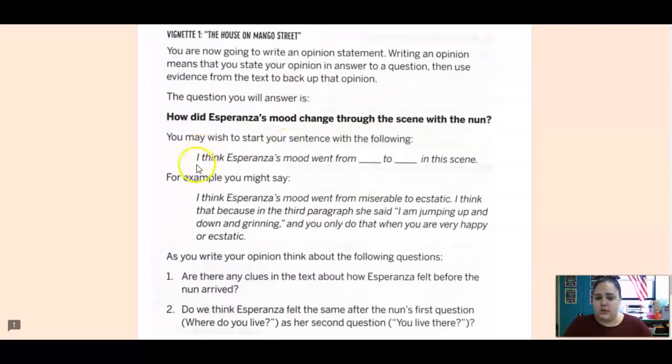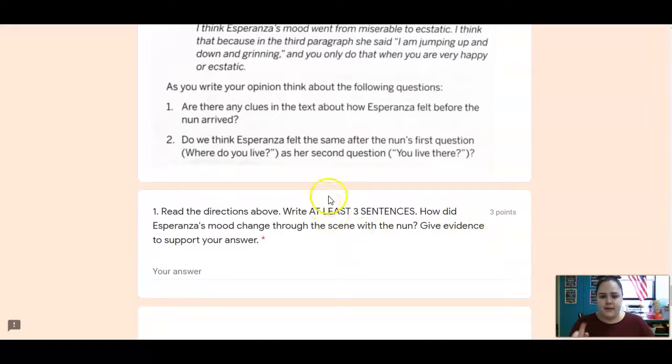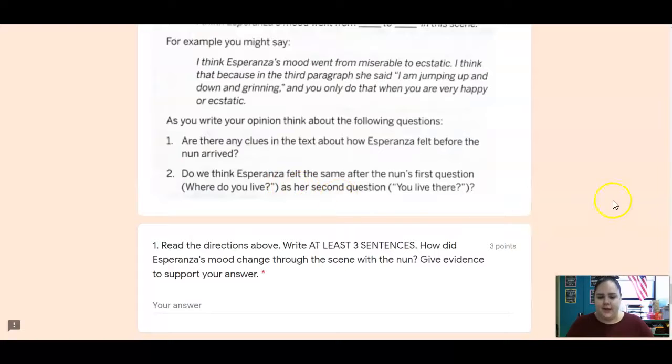So here is a starter sentence for you to use. I think Esperanza's mood went from blank to blank. So you might say she went from miserable to ecstatic. And here's why. This is something she said in the text: I am jumping up and down and grinning, and you only do that when you are very happy or ecstatic. All right, so at least 3 sentences. How did her mood change? And then always give that evidence to support. So tell me how it changed, and then tell me what the text said to support your answer.